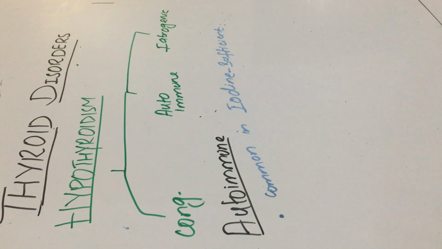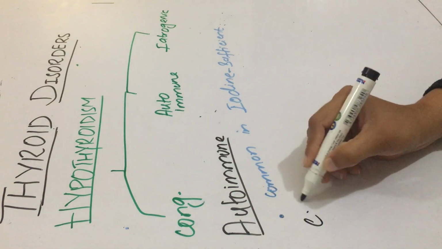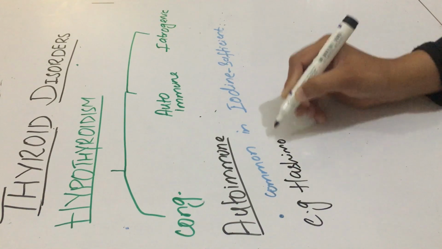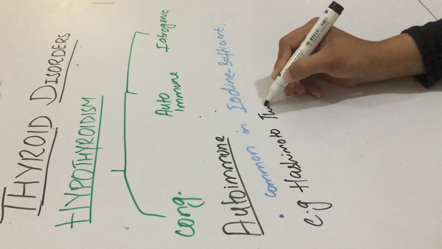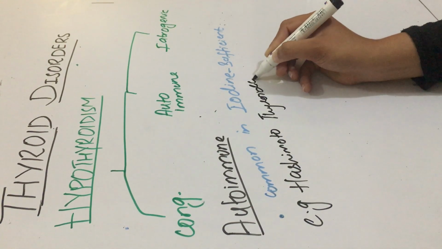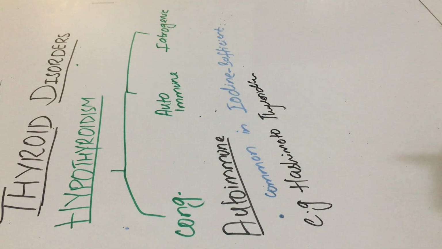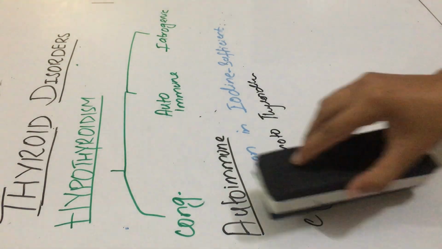The example is Hashimoto thyroiditis, where circulating autoantibodies are present and the thyroid gland is enlarged, which is called goiter.